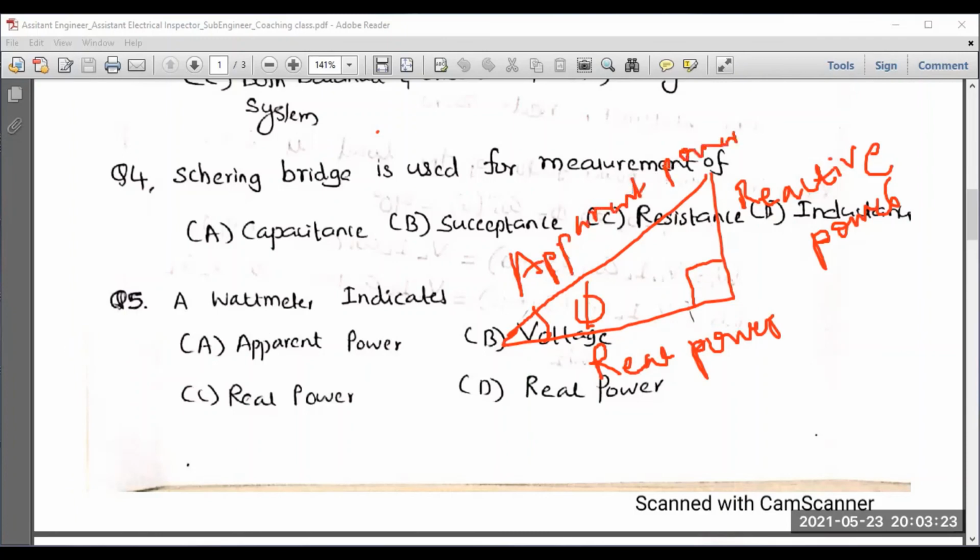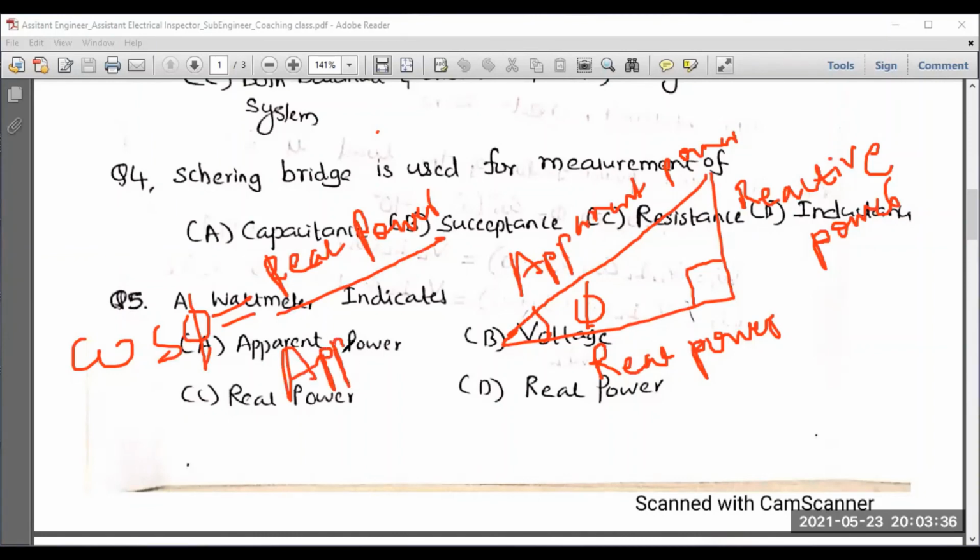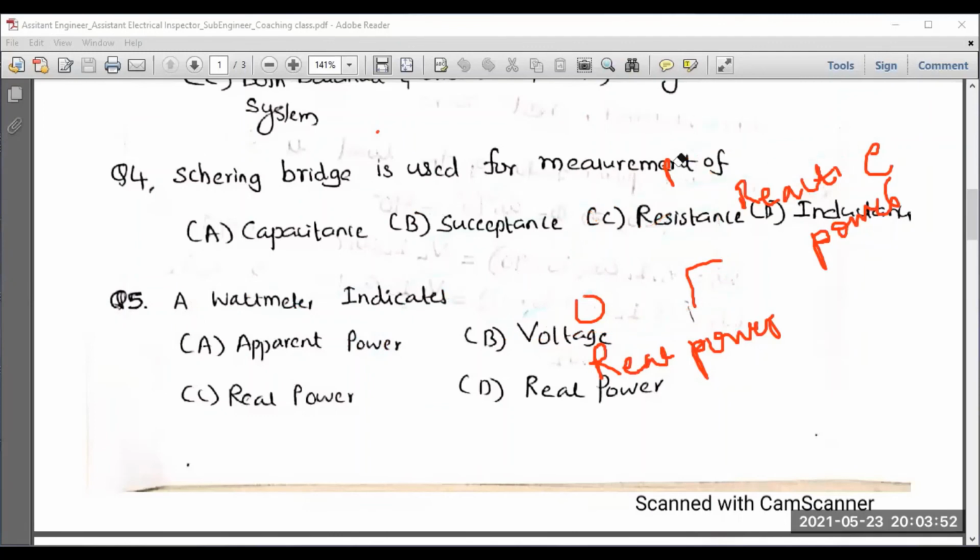So if you want to calculate the power factor, what is the equation? Power factor is nothing but real power by apparent power. Ratio of real power to the apparent power, that is called the power factor. So this is known as the power triangle. Remember all the segments: what is real power, reactive power, and apparent power. Power factor is the ratio of real power to the apparent power. Okay. These are the few points, and remember the units also. It will be helpful for the competitive examinations.